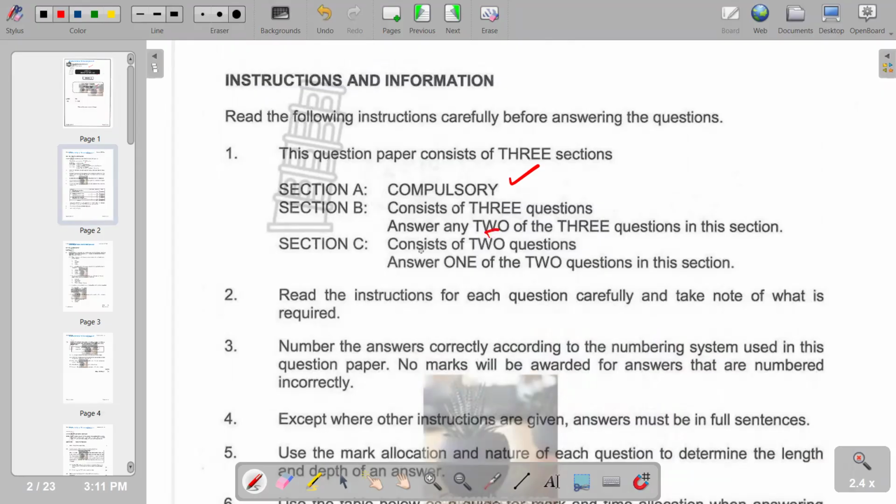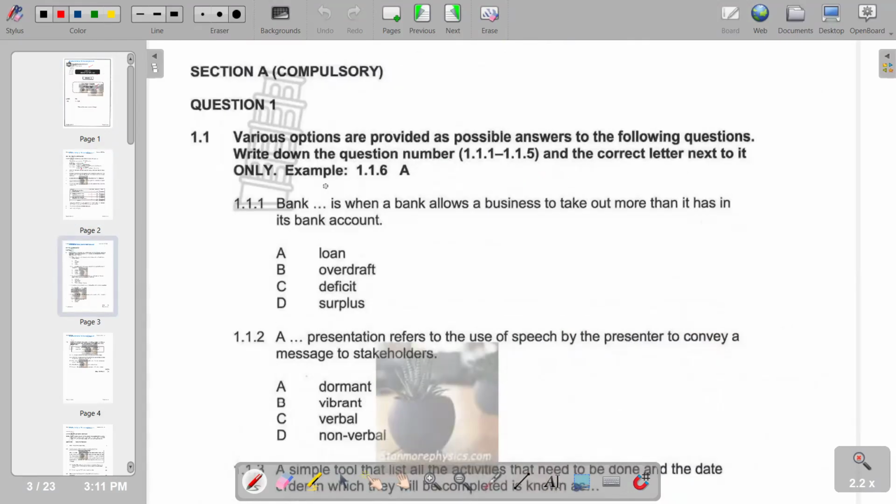Then section C has 2 questions, and we have to answer 1. So we take note of that part. And of course, the first part of section A starts with question 1, which is the multiple choice section.